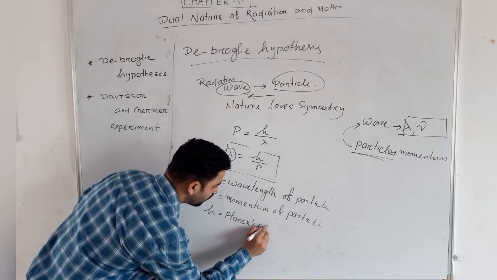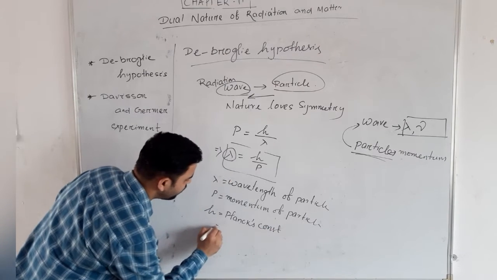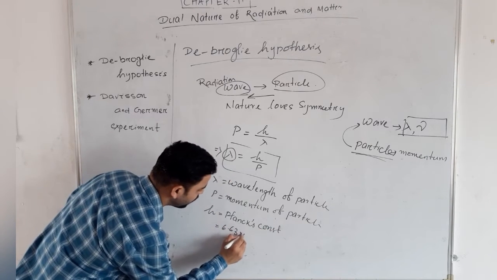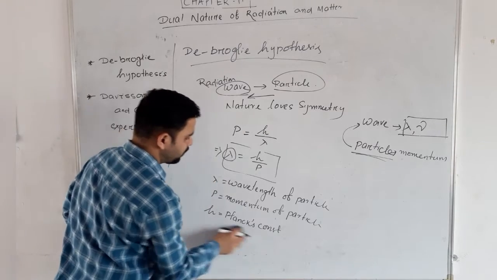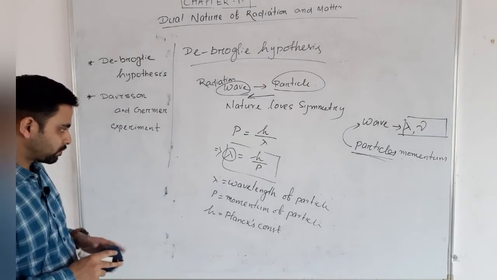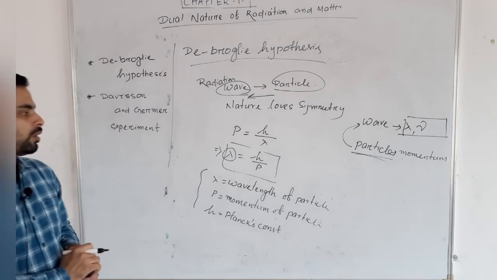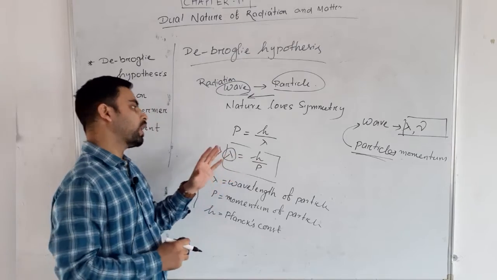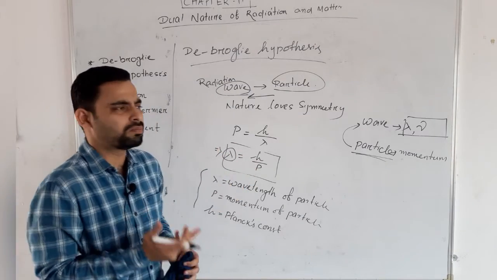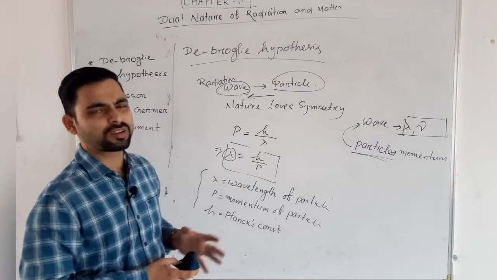Planck's constant, its value is 6.63 into 10 to the power minus 34, right? This is the thing. Now, I am saying that particles have wave nature. Is it really a real thing or just an imaginary thing?